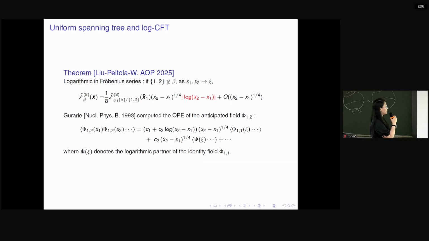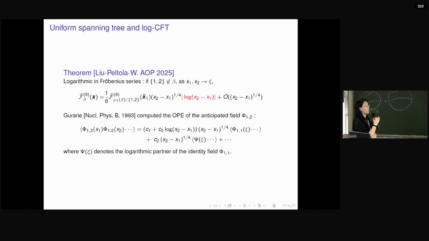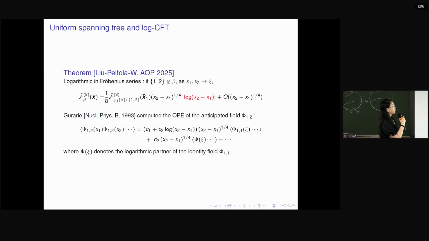But for the uniform spanning tree, physicists believe that it relates to logarithmic CFT. And what do we mean by logarithmic CFT? In fact, it is not so clear as far as I understand. But one way to understand this logarithmic correction is that they can take the OPE expansion of the conformal field theory and see some logarithmic correction in this OPE expansion.